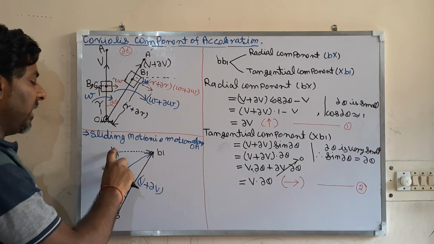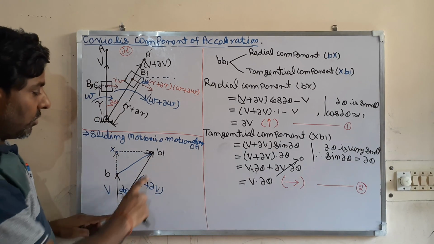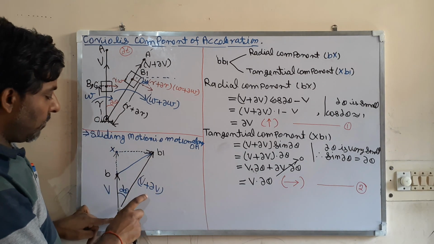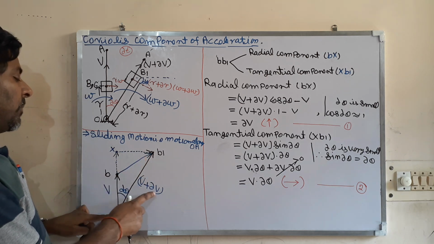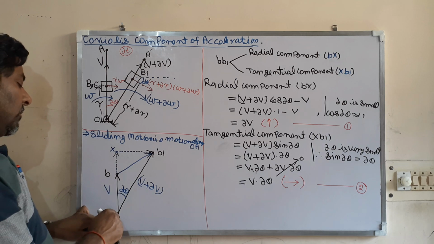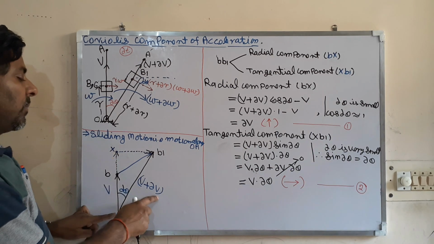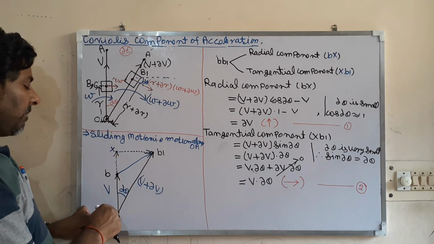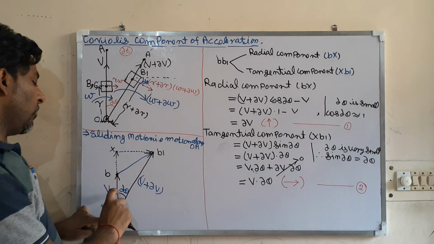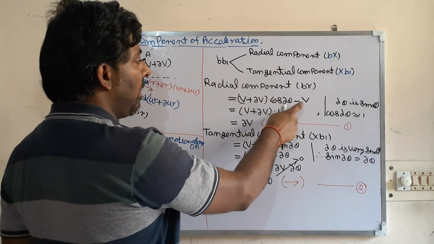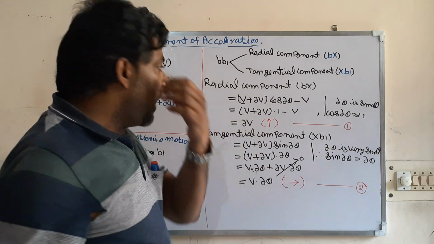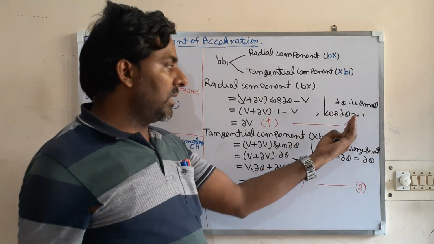Radial component Bx is equal to... so resolve. What will be the component of this v plus del v along this? This angle is del theta. So v plus del v cos del theta from O to x, but you want this, so you have to subtract this velocity v. So v plus del v cos del theta minus v. This del theta is very small, then cos del theta is equal to 1.